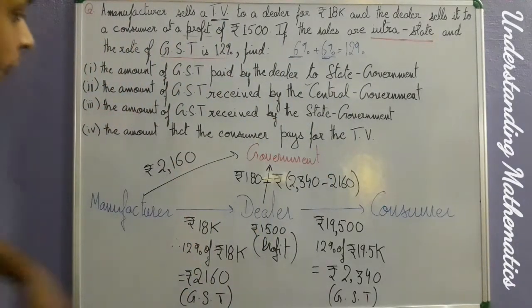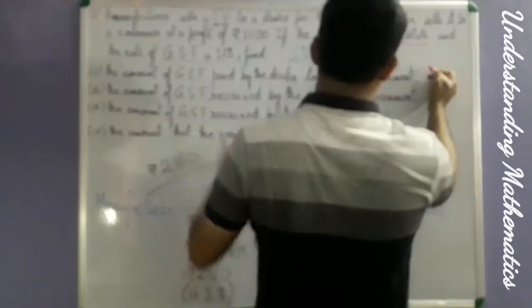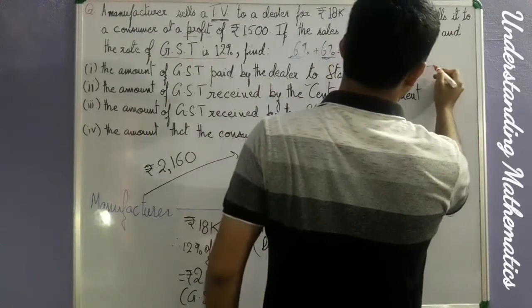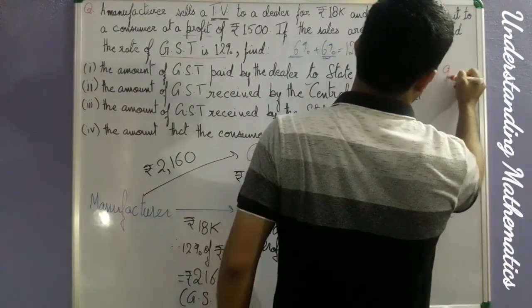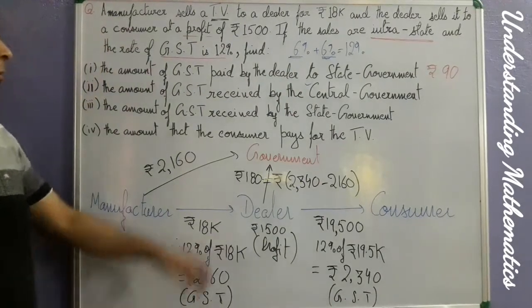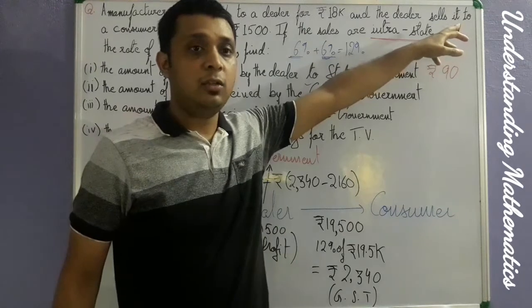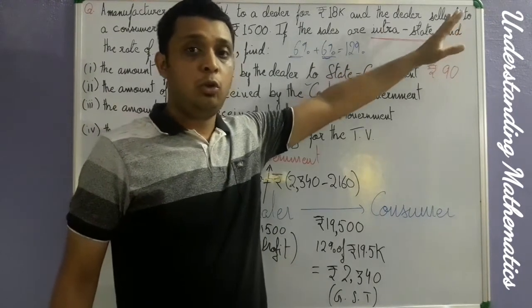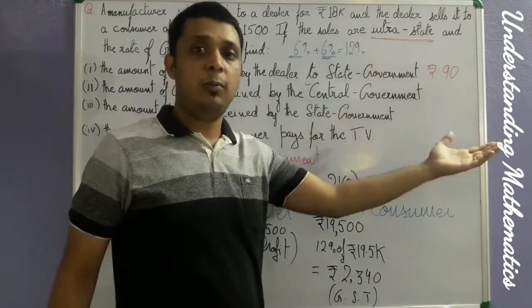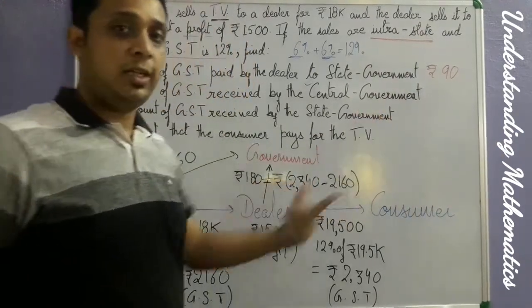If you see that the dealer is paying rupees 180, how much will go to the state government by the dealer? It will be rupees 90, isn't it? Because it is an intrastate sale, whatever GST is collected is going to be divided into two equal parts. The first half will go to the central government and the other part will go to the state government.